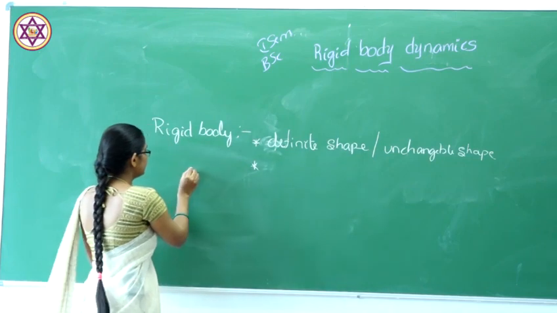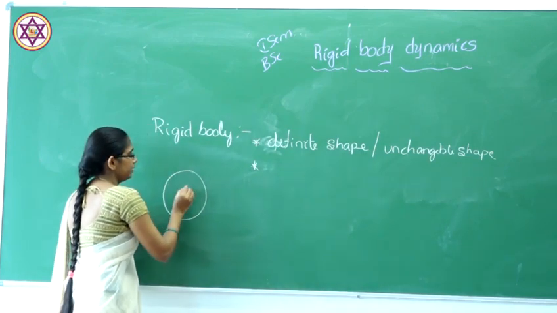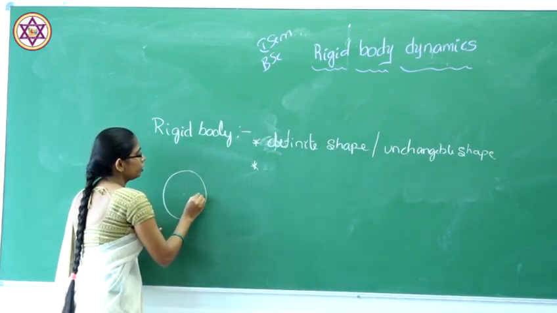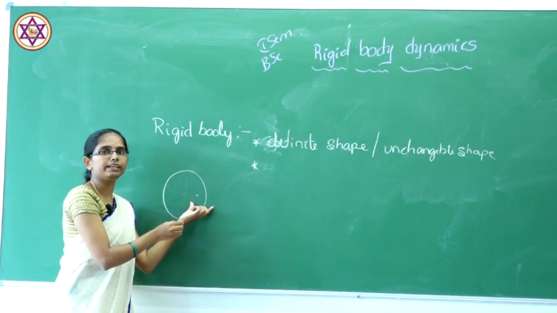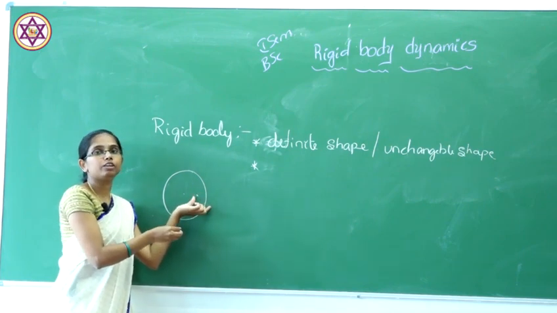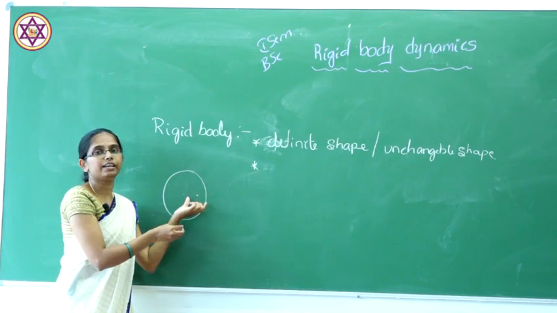That means if you consider this as our rigid body and take a pair of two particles, the distance between the two particles doesn't change in a rigid body.